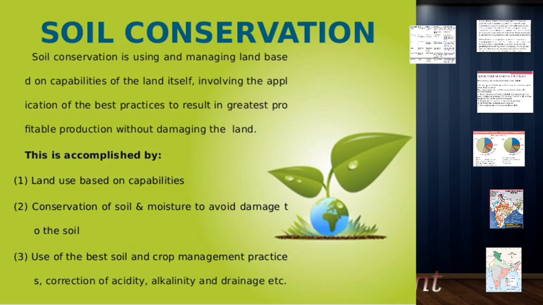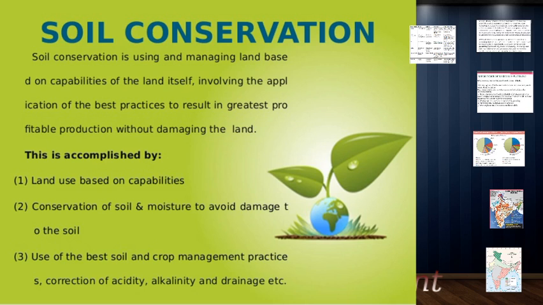We can accomplish this conservation of soil by using land based on its capabilities. Now if I have a particular land on which I can grow one cotton crop, for example, I should not be adding different kinds of chemicals into it so that it will help me grow rice in it. That will destroy that land, and this is something the land is not naturally capable of. So I need to use the land only for what its natural capabilities are.